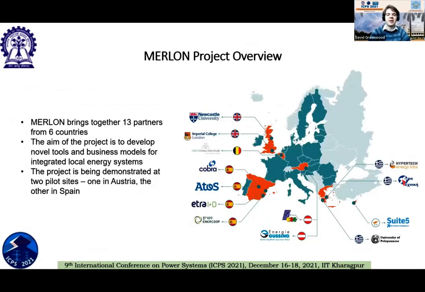So Merlon is a smart local energy system project. It brings together 13 different partners from 6 different countries. And the aim of the project is to develop novel tools and business models for integrated local energy systems. As part of the project, we are developing a number of different tools, and then we're going to demonstrate them at 2 different pilot sites, one in Austria, which we're going to talk about today, and the second, which is in the south of Spain.